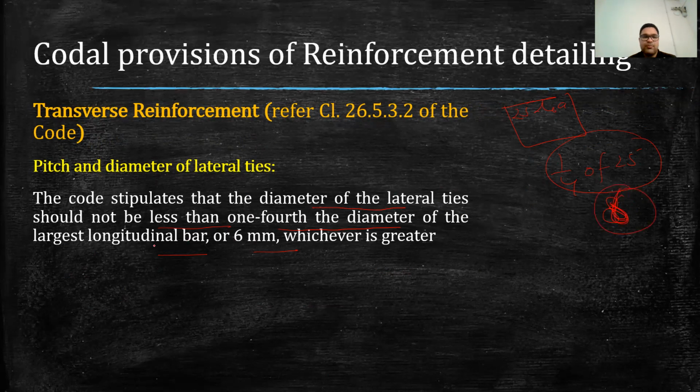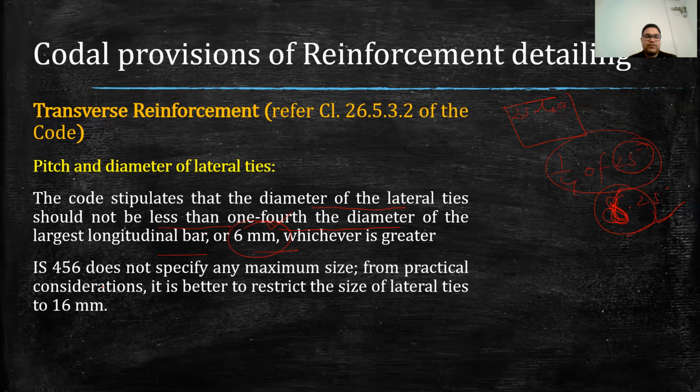And the second point is 1/4 the diameter of the largest longitudinal bar, or 6 mm, whichever is greater. So in this case, if we adopt 25 mm dia bar, then we get 6.25, and in this case we get 6.5 mm. So higher value will be this one. So we will adopt this value for the dia.